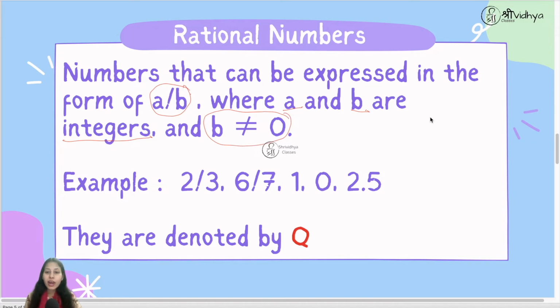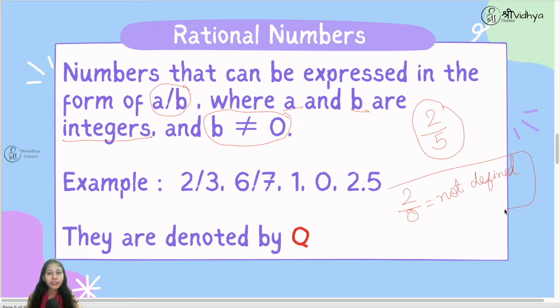So suppose you have a number 2 upon 5. So this is a rational number, right? Now 2 is also integer, 5 is also integer. So in the place of numerator and denominator, there should be integers but in denominator we can't have 0. So we can't have 2 upon 0 because division by 0 is not defined. So we never write 0 in the denominator, right?